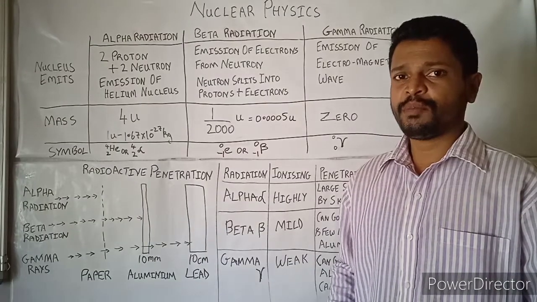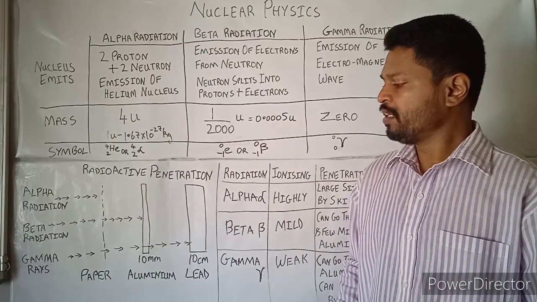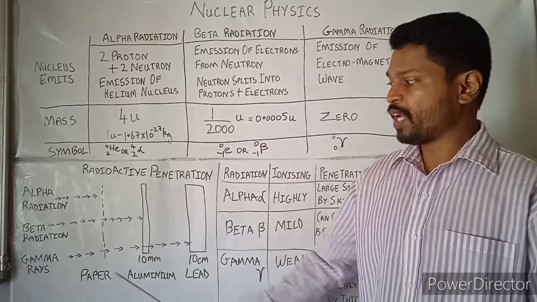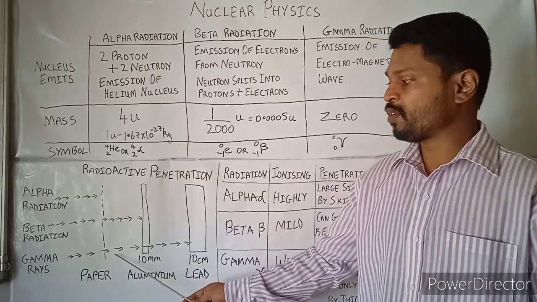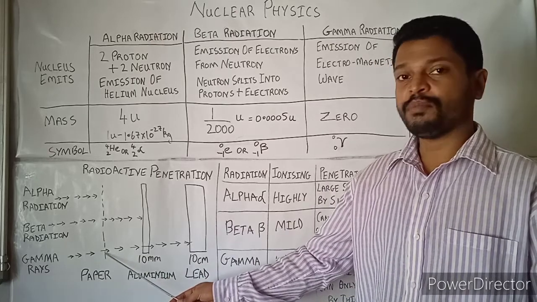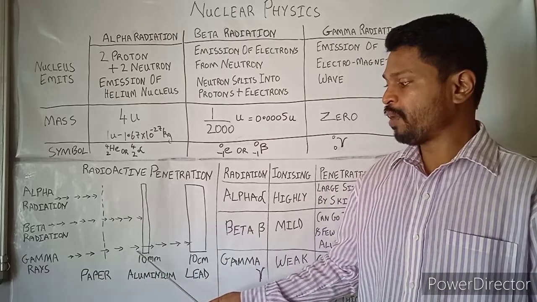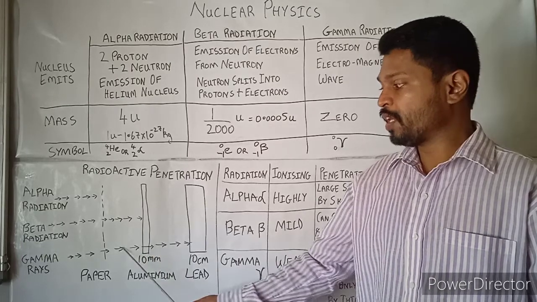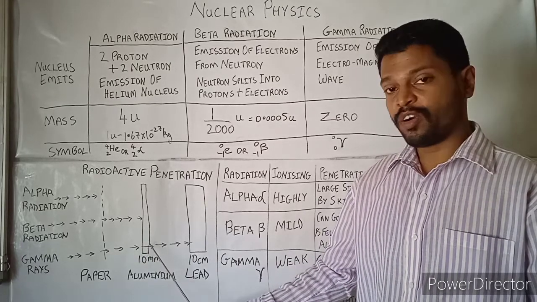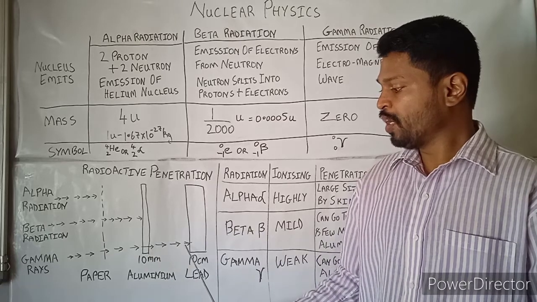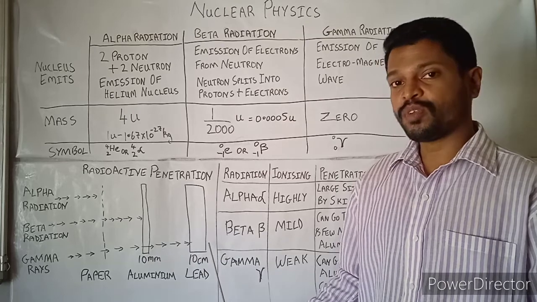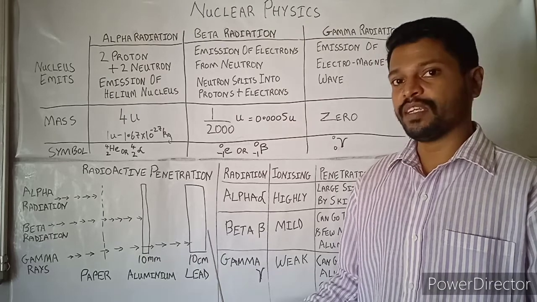We had discussed that gamma rays can only be blocked by lead, and that too 10 centimeter thickness lead. So gamma rays, when they pass through the piece of paper, the paper cannot block them. When they pass through 10 mm or more thickness aluminum, they also cannot be blocked, and they move through, and when they reach 10 centimeter or more thickness lead, they are easily blocked.